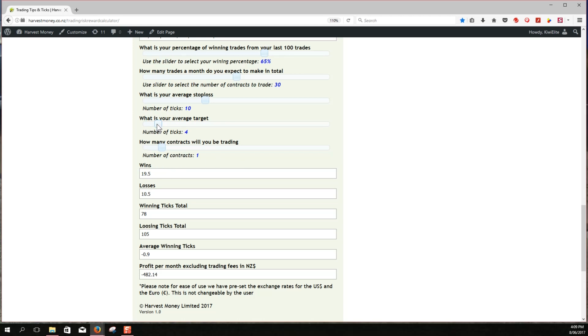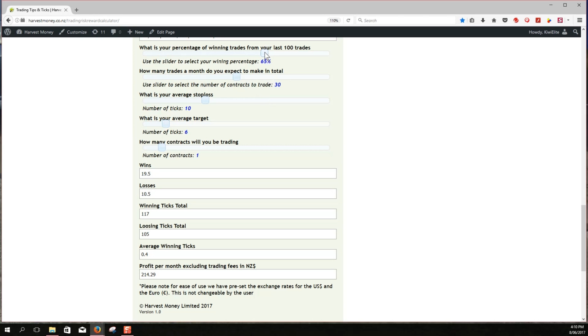6 is another very common target that I see taken in the live trading rooms. That puts you into profit if you've got a 65% win-loss ratio for those sort of statistics. $200 is still not a very good profit. I would say we'd want a little bit more in case we have a little bit of a down week or a little bit of a down month.